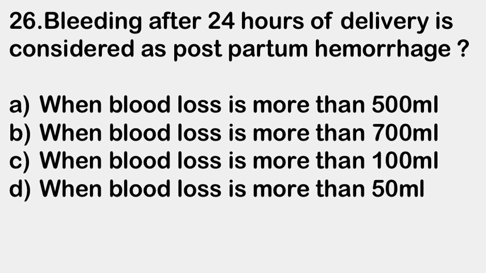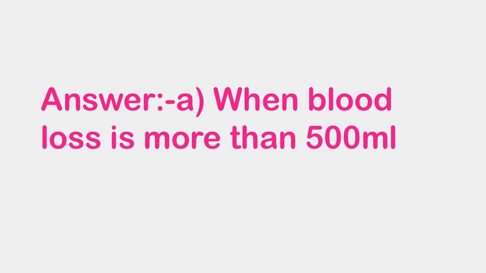Next question. Bleeding after 24 hours of delivery is considered as postpartum hemorrhage. A. When blood loss is more than 500 ml. B. When the blood loss is more than 700 ml. C. When blood loss is more than 100 ml. And D. When blood loss is more than 50 ml. Right answer is A. When blood loss is more than 500 ml after the 24 hours of delivery, it is considered as PPH or postpartum hemorrhage.